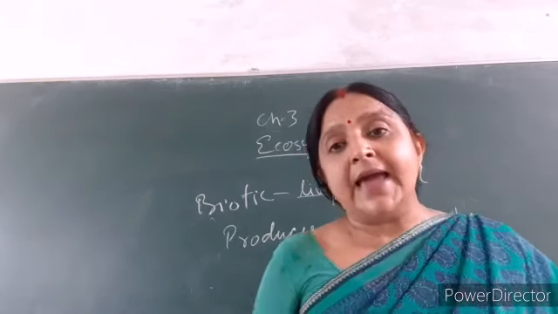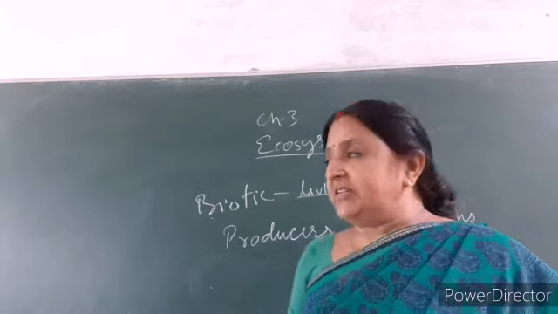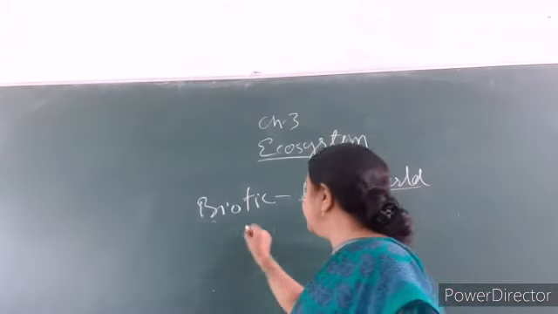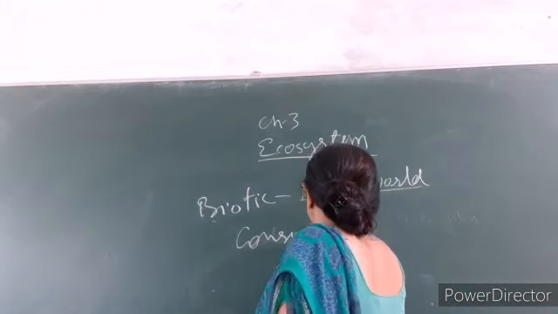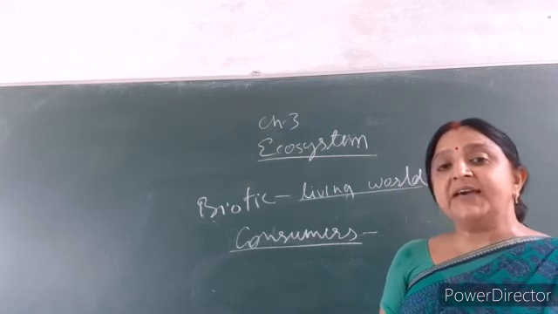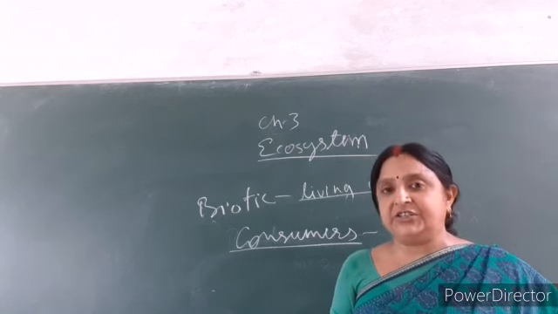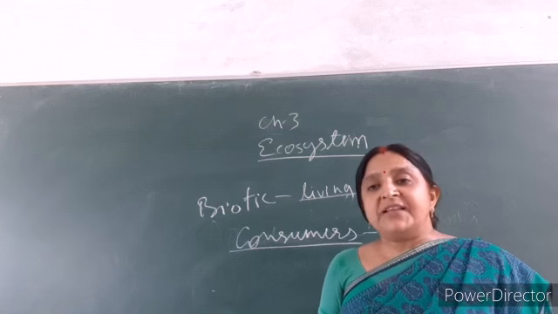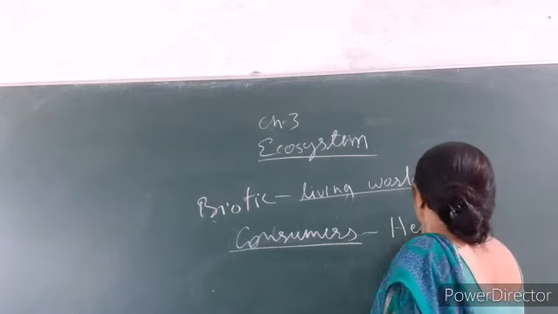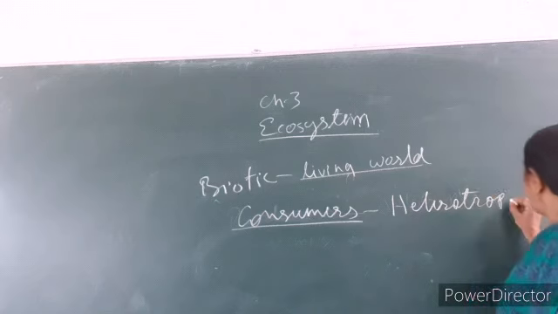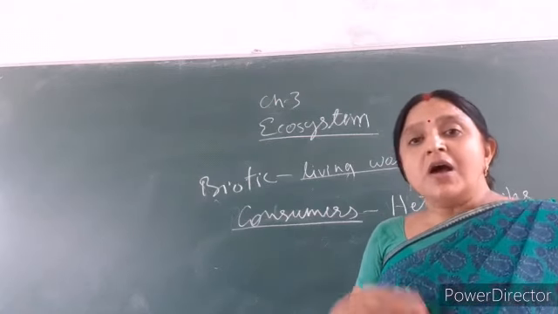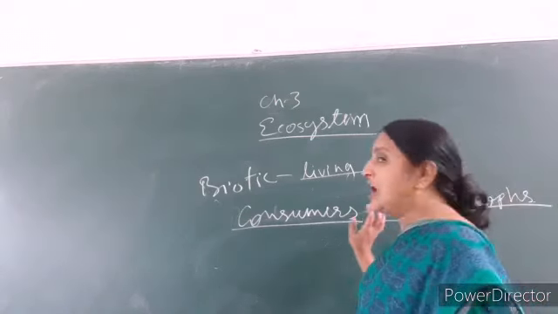All the green plants and algae are good examples of producers. Now the second part of the biotic component is consumer. Consumers are also called heterotrophs. Why are they called heterotrophs? Because they depend on others for their food. Hetero means others, depending on others for their feeding, so they are called heterotrophs.